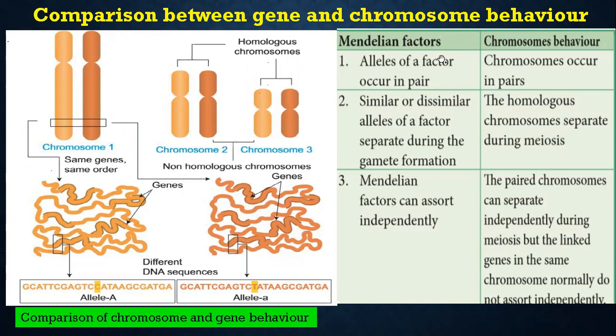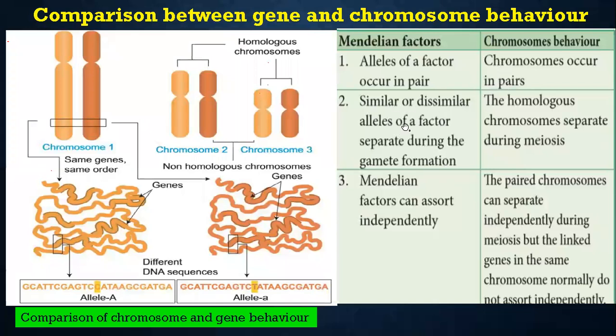Next, let us see the differences between the Mendelian factors and chromosome behavior. First point: alleles of a factor occur in a pair. Suppose you take a monohybrid cross. If you take one gamete, within that you must have a capital T and a capital T. So the alleles of a pair, factors, means genes that occur in a pair. Here the chromosomes also occur in pairs, so that is why we speak of homologous and non-homologous chromosomes.